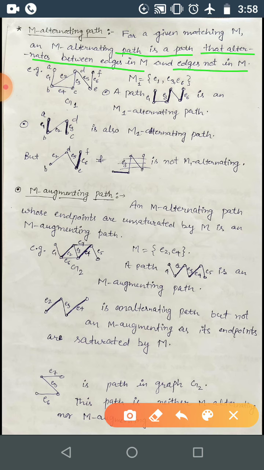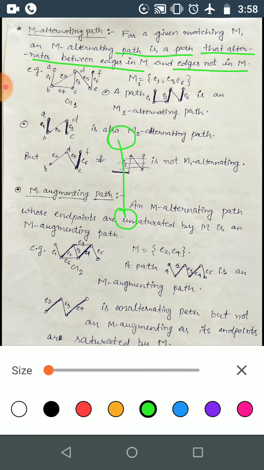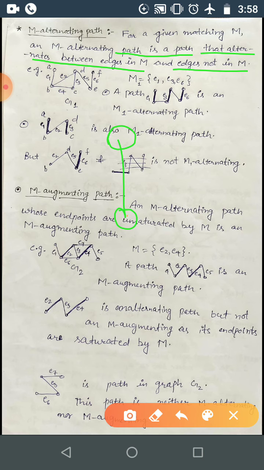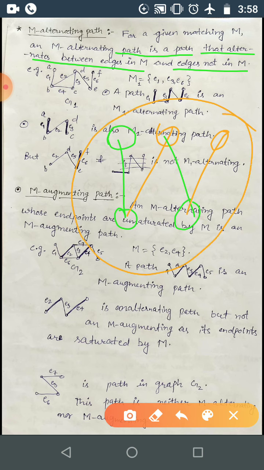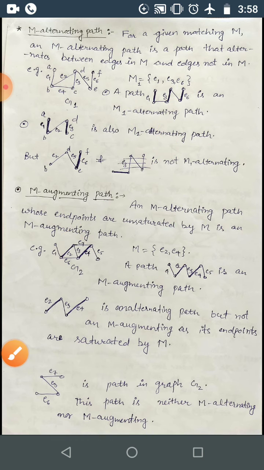For example, if you take a path starting from this vertex, this edge belongs to M, this edge does not belong to M, then this edge belongs to M, then this edge does not belong to M, and so on. This kind of path is an M alternating path. Definition done: for a given matching M, an M alternating path is a path that alternates between the edges in M and edges not in M.